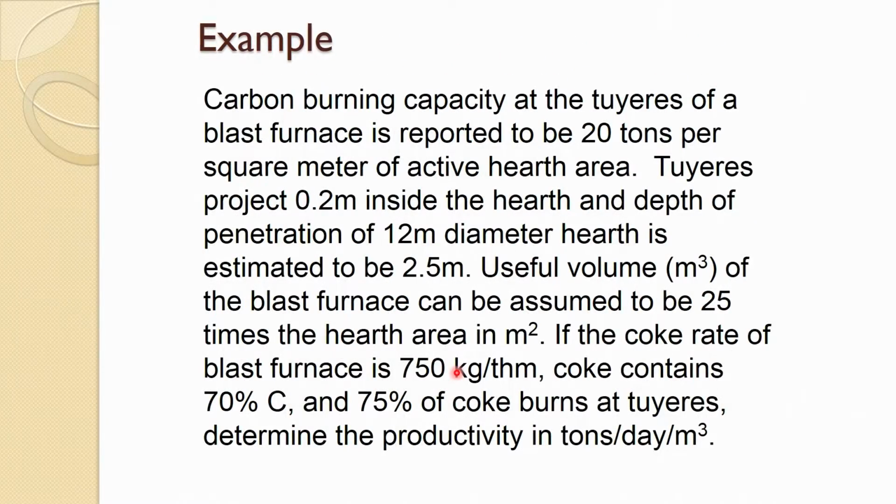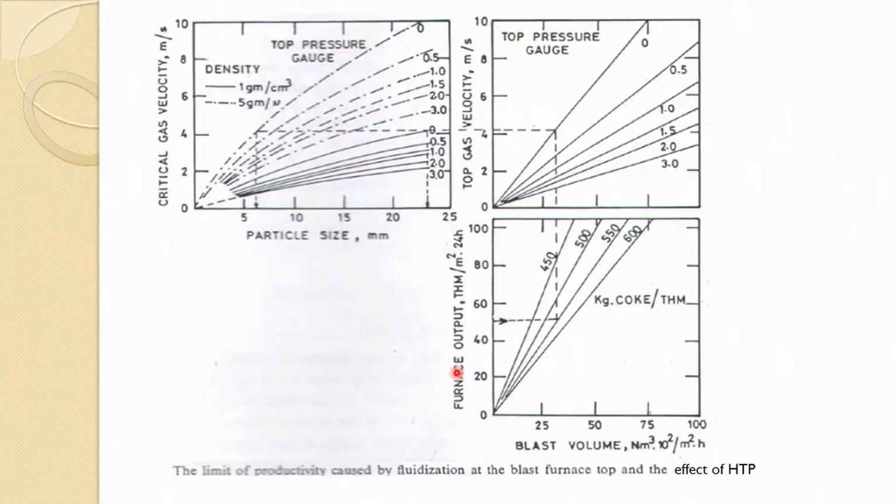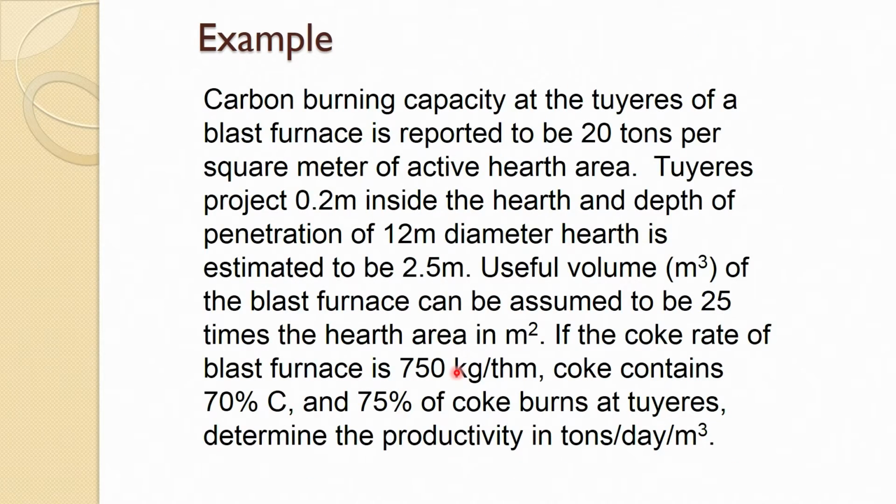So, there is one example based on this which we will take now. You can understand how you can calculate the productivity, beside of course having this diagram or figure which gives the approximate idea.